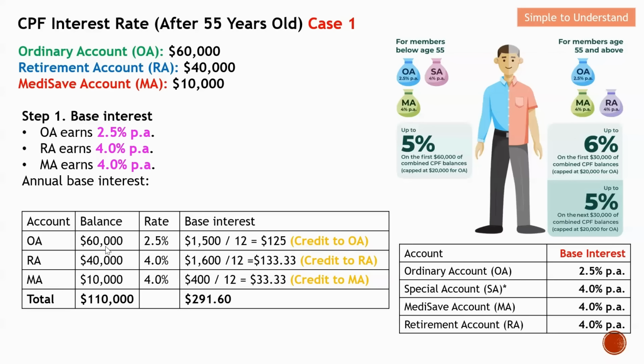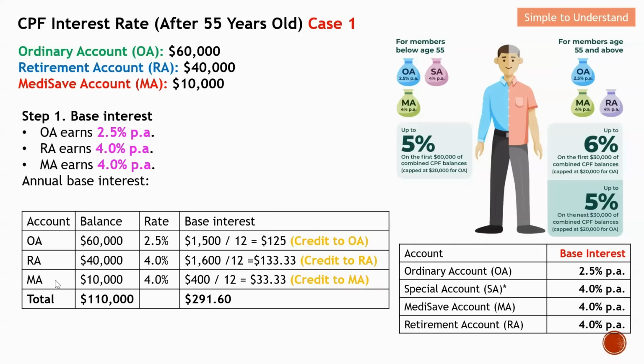For RA, the balance inside his account will be 40K, and the base interest will be 4%. If we apply 4% onto 40K, this will allow us to earn interest of 1.6K on an annual basis. However, like I mentioned earlier, we are doing this monthly, so we need to divide by 12. So this month, under his RA account, he will be able to earn 133.33, and this interest earned will be credited to his RA account.